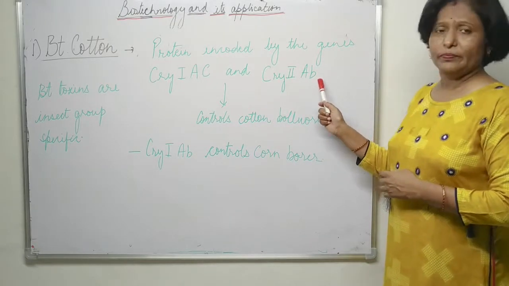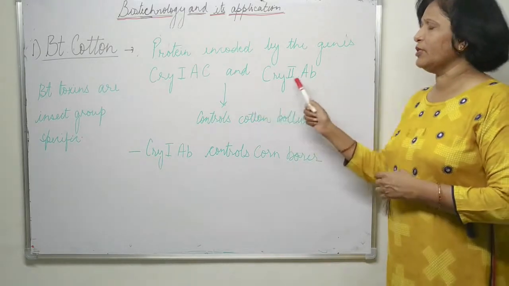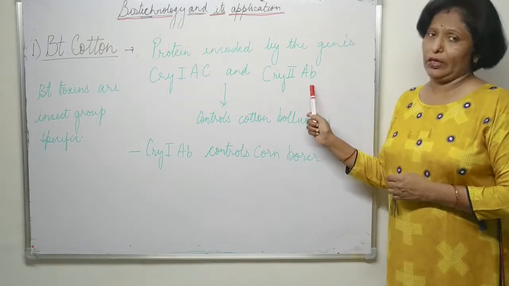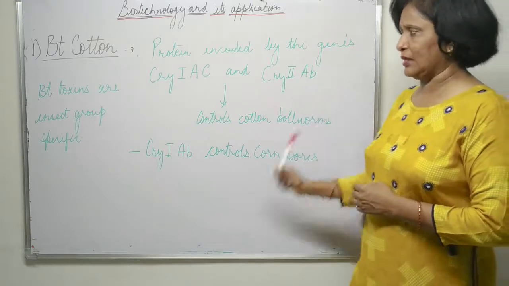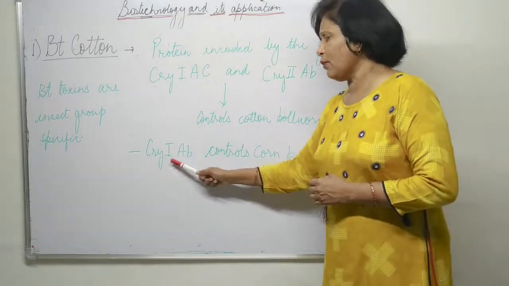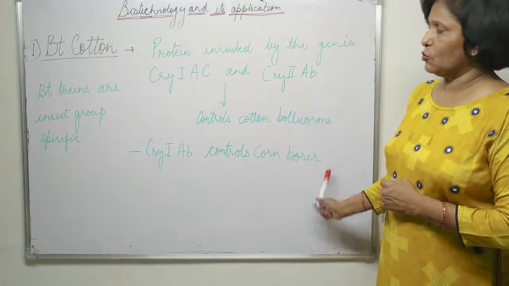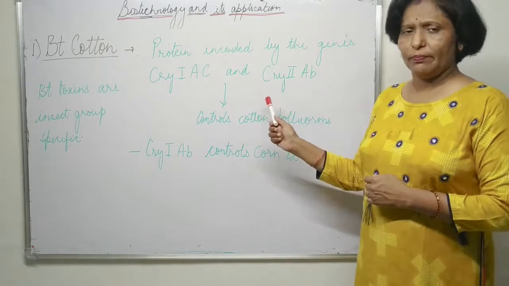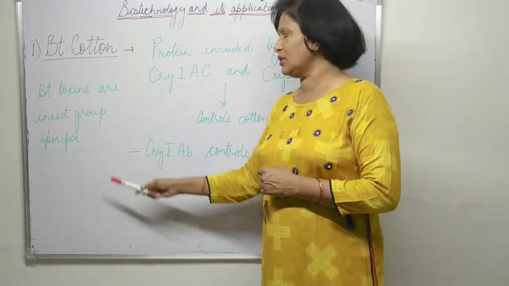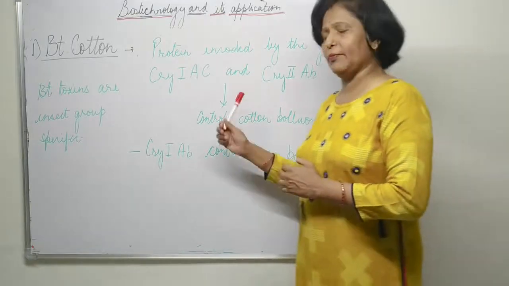This means cotton plants have such types of genes which kill the cotton bollworm only. Clear? That's why we are saying they are insect group specific. While cry1Ab controls corn borer. So in this way we can name them, because they kill a specific insect group. That's why they are named according to that.